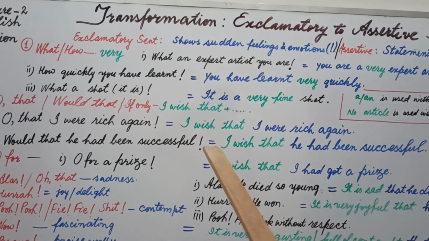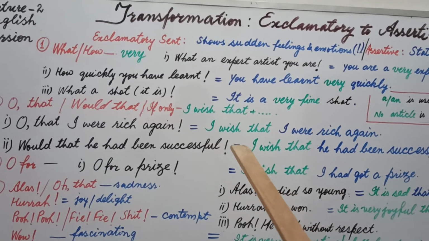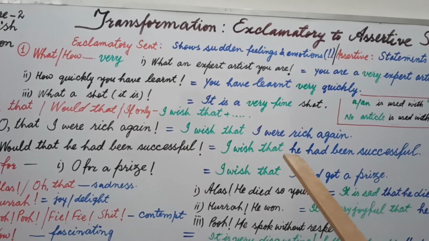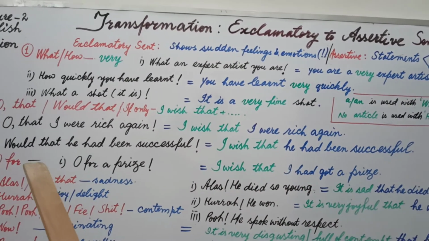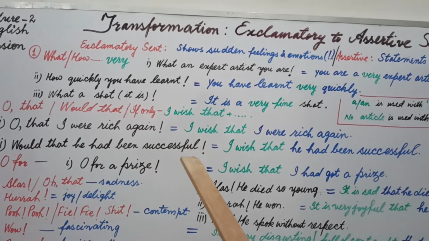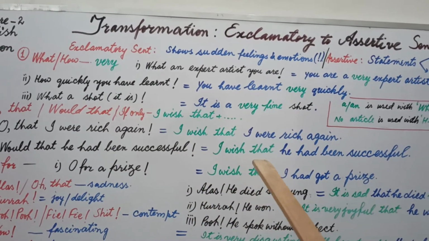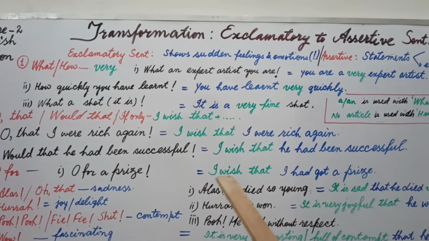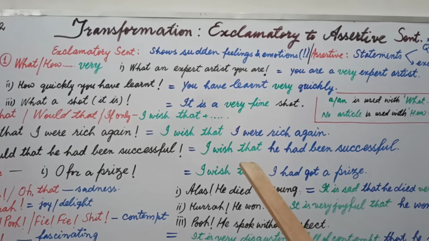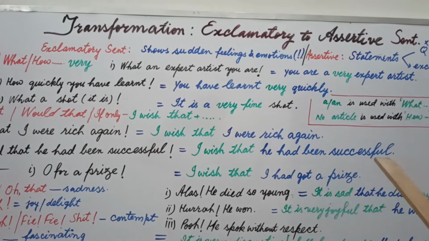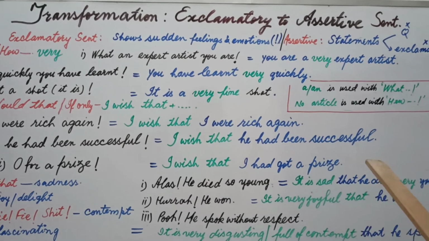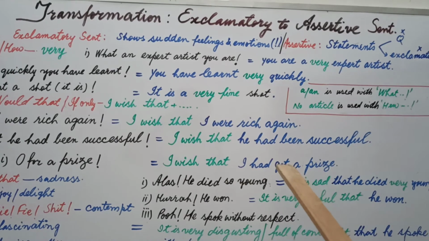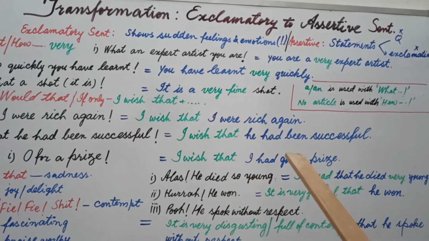The expression written in green color is the main part of the changing. Oh that I were rich again, the rest part of the sentence remains the same. Would that he had been successful means I wish that he had been successful. Would that is equal to I wish that in assertive sentence. Students, this is assertive because I have deleted the exclamatory mark and I have put here a full stop. Now students, I would like to give you one more important rule.